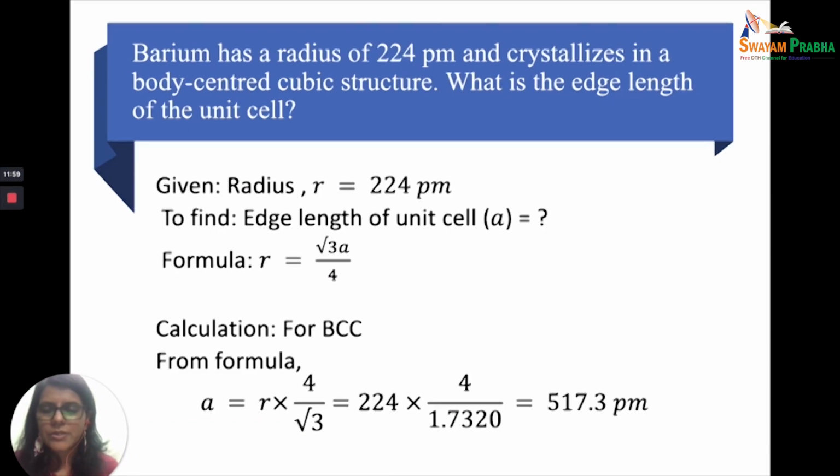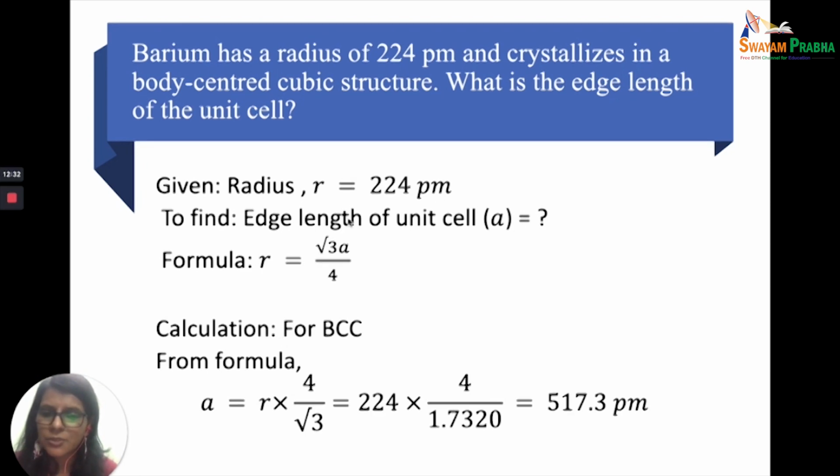Okay, so let's take a look at two numericals, very small, simple numericals. Barium has a radius of 224 picometers and crystallizes in a body-centered cubic structure. What is the edge length of the unit cell? The radius is given as 224 picometer and it is a body-centered cubic structure. You know the relationship between the edge length and the radius is r is equal to root 3a upon 4.